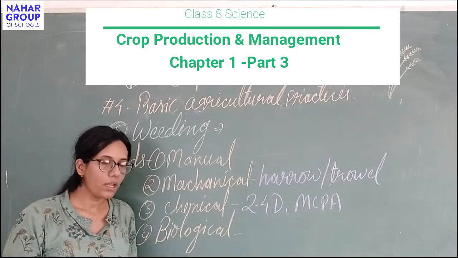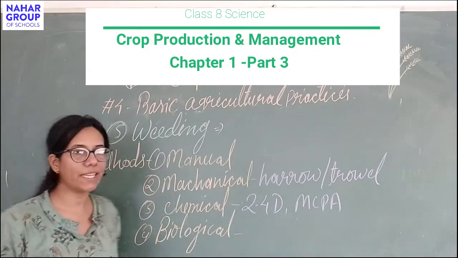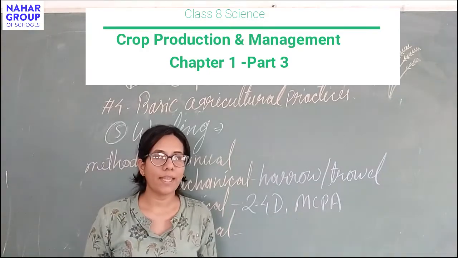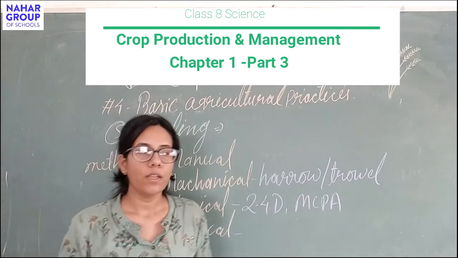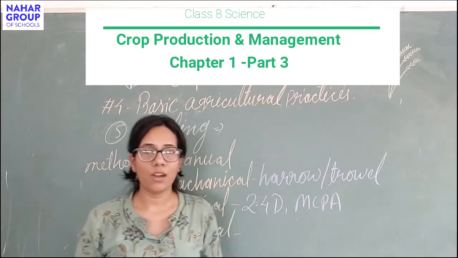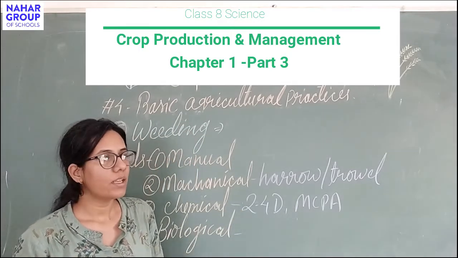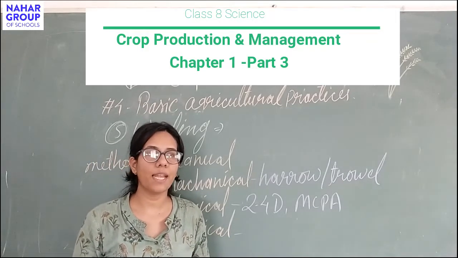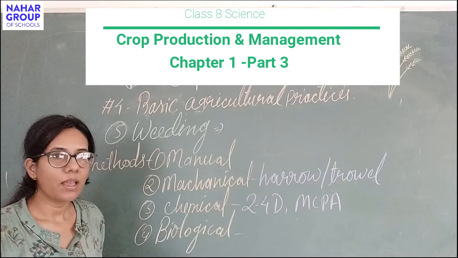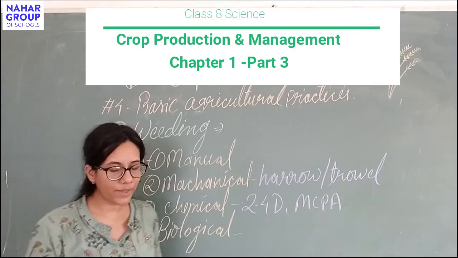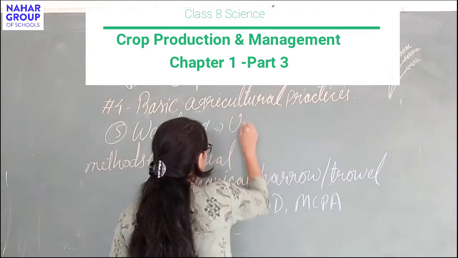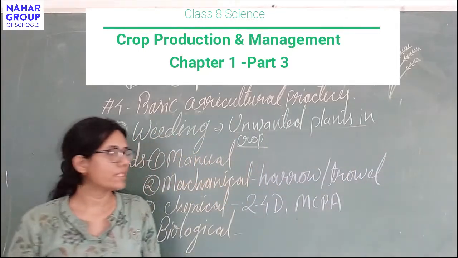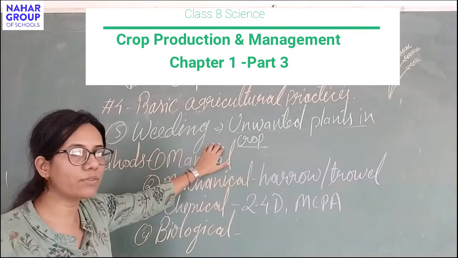First of all, before understanding weeding and its types, you have to understand what weeding is. You must have seen that when any crop or plants are grown in a crop field, some other unwanted plants also grow along with that main crop. These unwanted plants are called weeds. You can write here: these unwanted plants in a crop are called weeds. We have to remove these weeds.